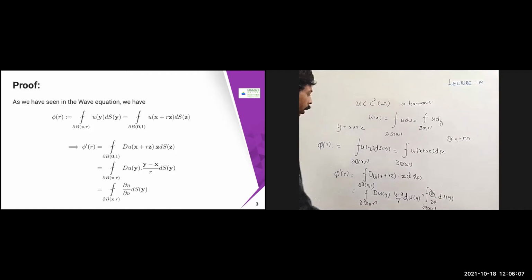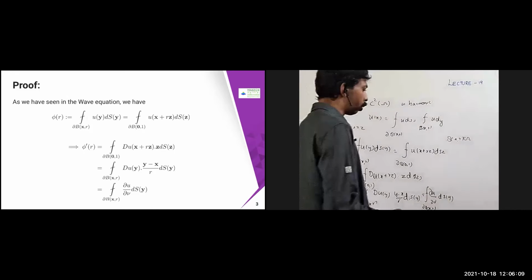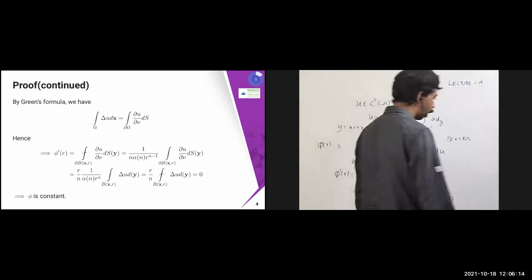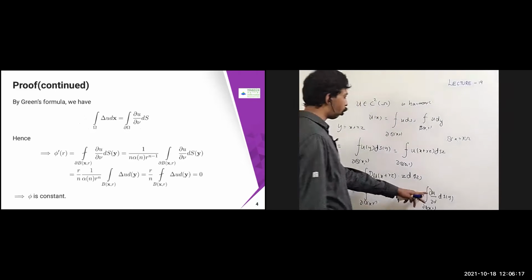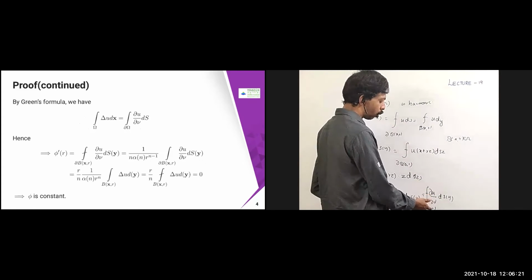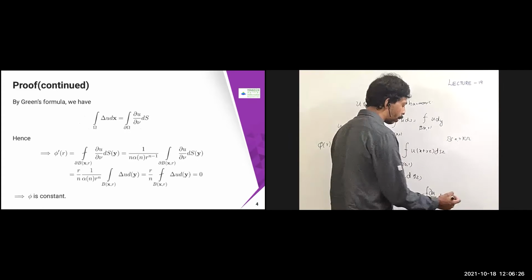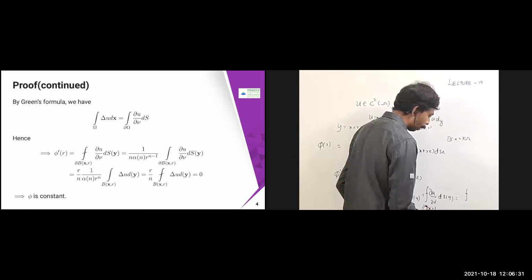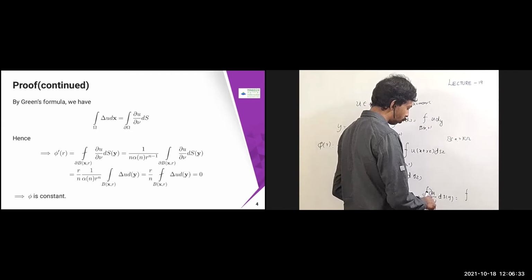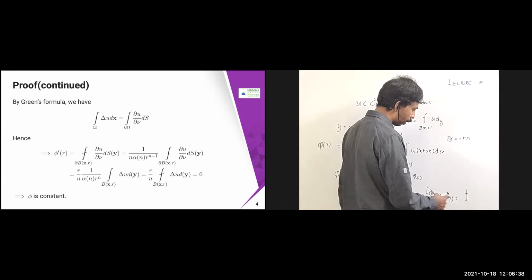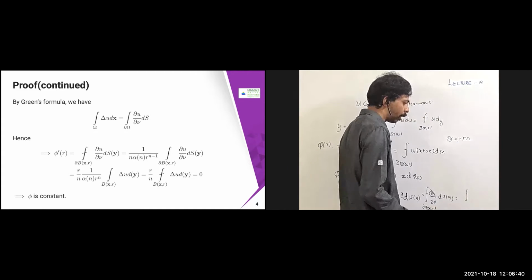Okay, average integral. Now, what we are going to use is the Green's formula. So we know that dou u by dou nu over dou B of x, r, in omega. In this case, this is going to become the average integral over B of x, r. I'm going to apply that. So this is going to become dou u by dou nu dsy, just for the integral we have. Therefore, I'm just going to remove the average integral. Therefore, what are you going to get?